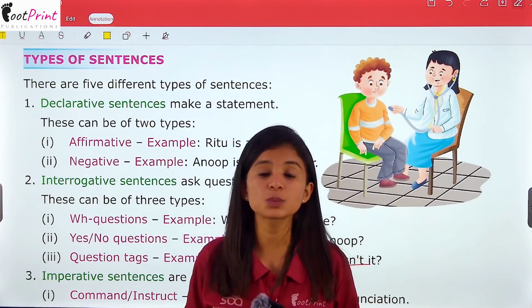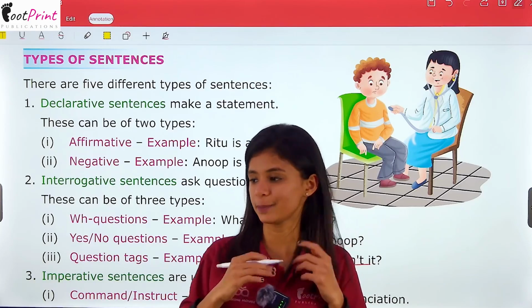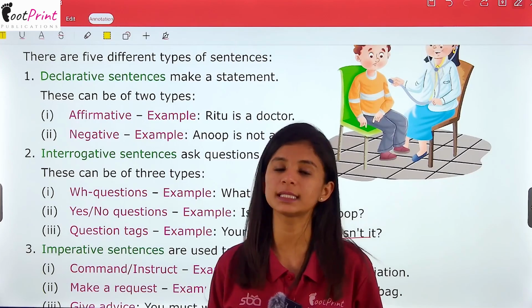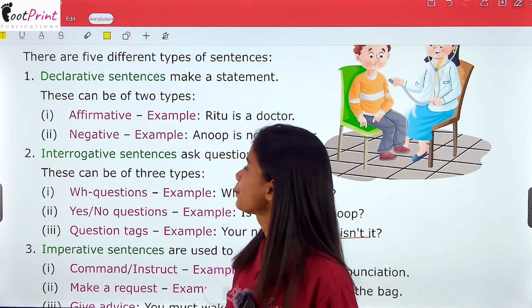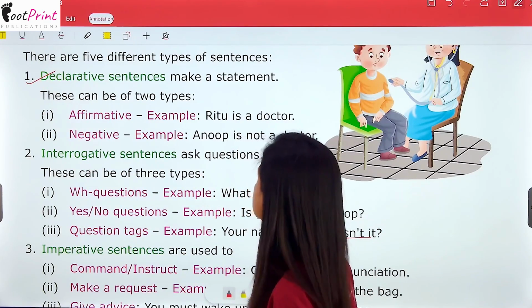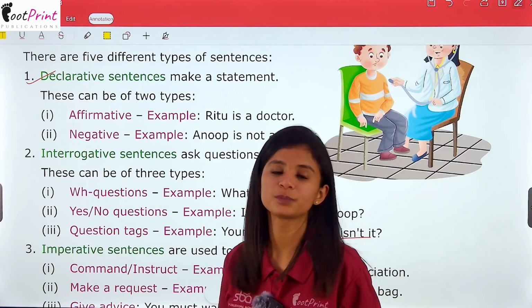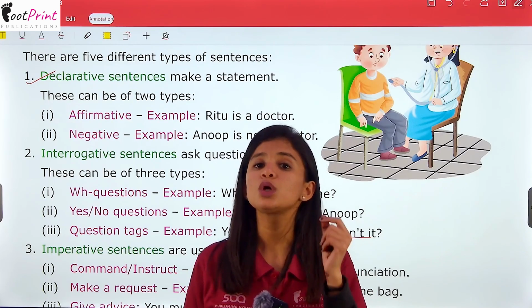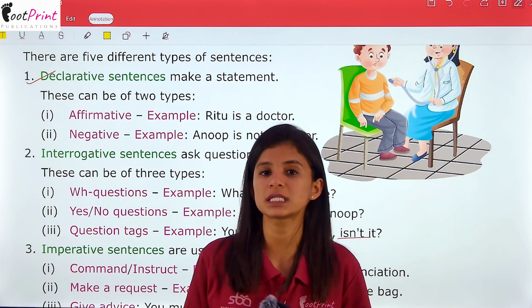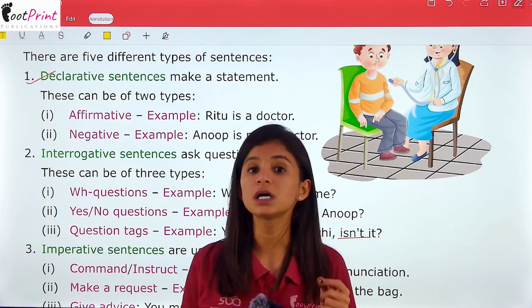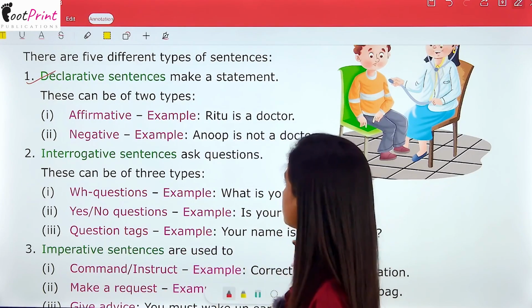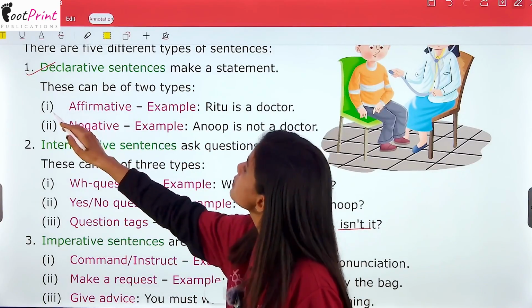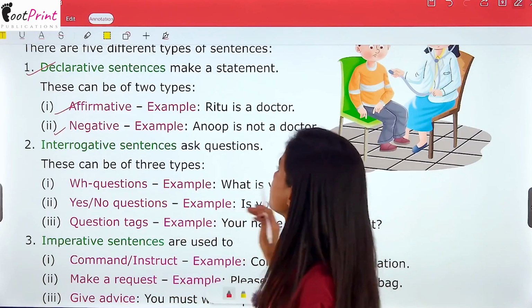Now let's move on to the next topic, that is types of sentences. So as you have already read in the previous class, there are 5 types of sentences. First one is declarative sentence, which makes a statement. You must already know that declarative sentences are those that make a statement or even an assertion. Now these can be of 2 types. First is affirmative and second is negative.